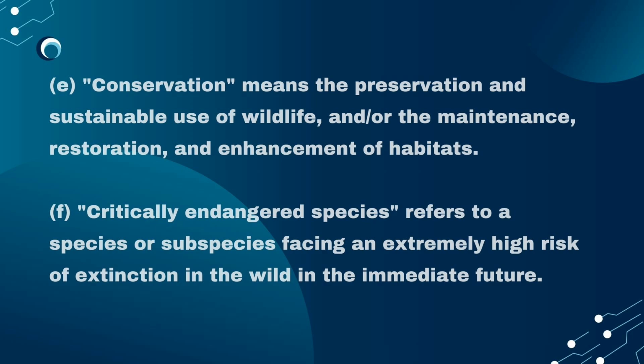Letter F. Critically endangered species refers to a species or subspecies facing an extremely high risk of extinction in the wild in the immediate future. A critically endangered species is a plant or animal facing an extremely high risk of extinction in the wild. Designated by the IUCN Red List, it is the highest threat level before a species is declared extinct in the wild or completely extinct.